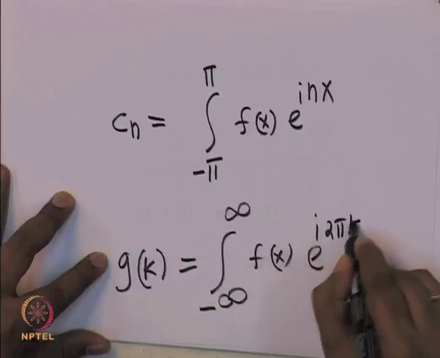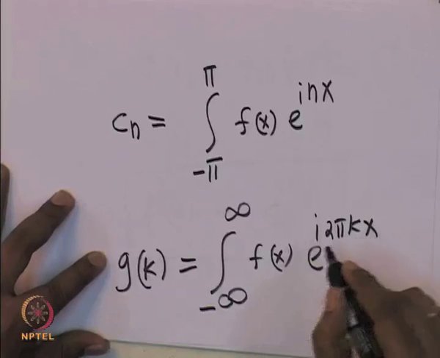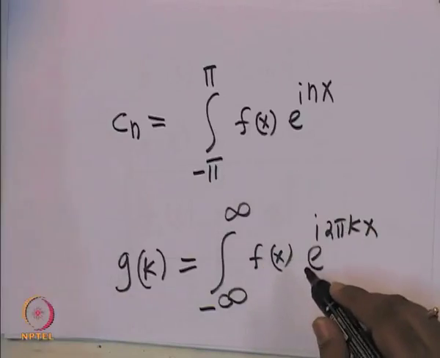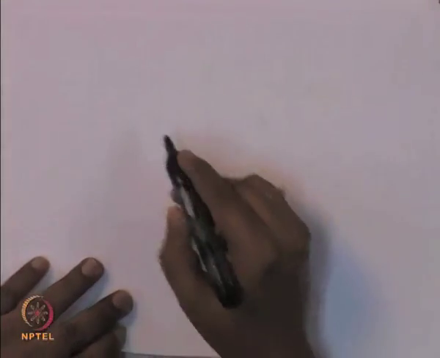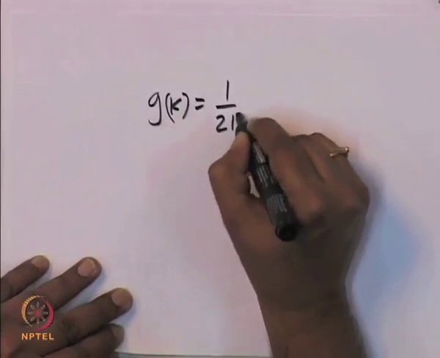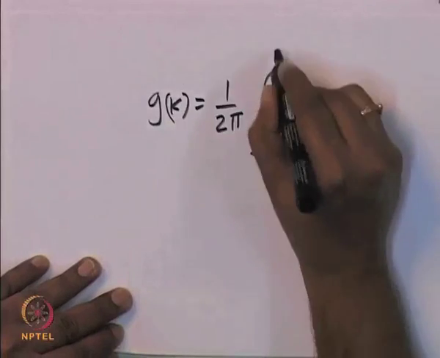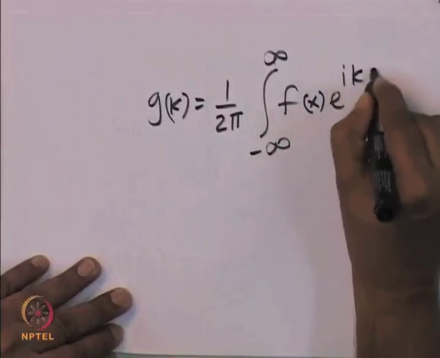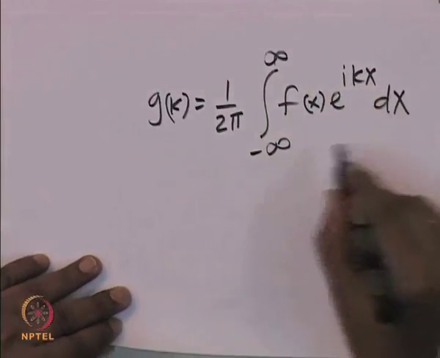A small difference. You can also write g of k as 1 over 2 pi times the integral from minus infinity to infinity of f of x e power i k x dx. This is also a definition.